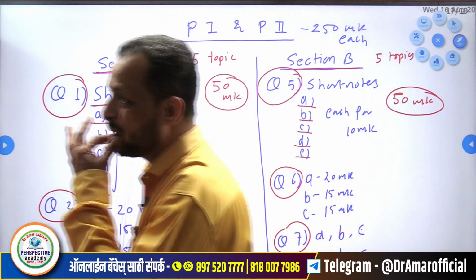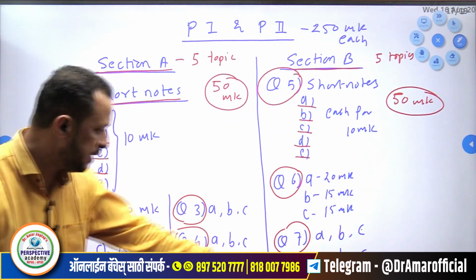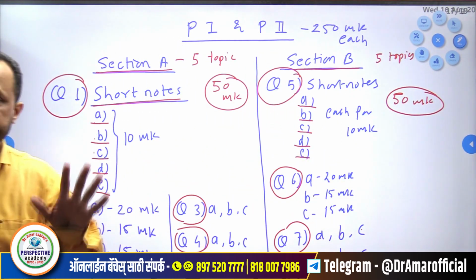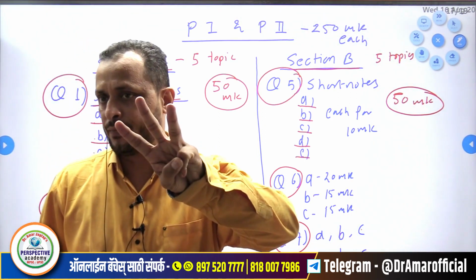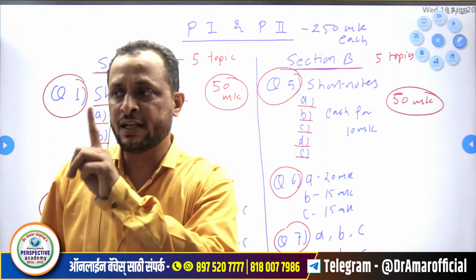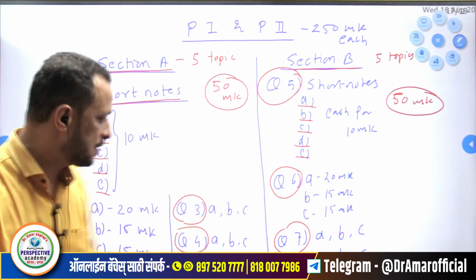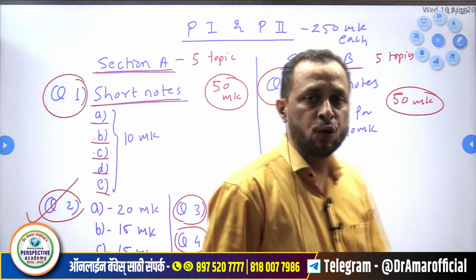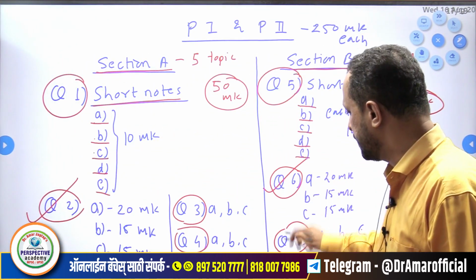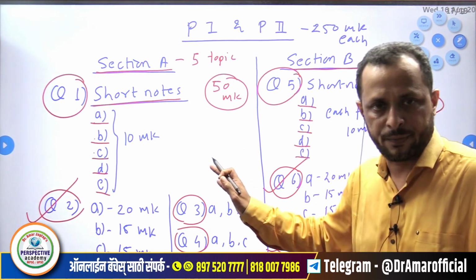Now what you have to do: out of these 3 and these 3, out of these 6 questions, you will select any 3, but at least 1 from each section. Means if you go for question number 2 and question number 6 and question number 7, okay.